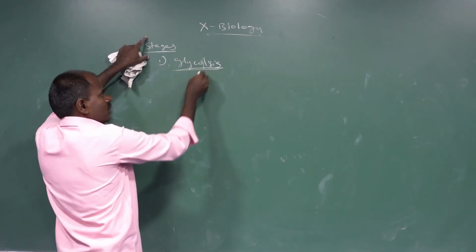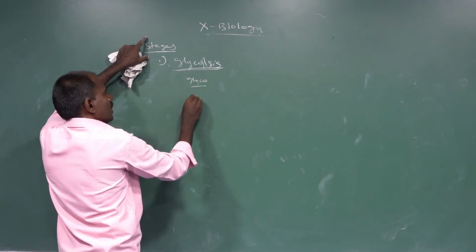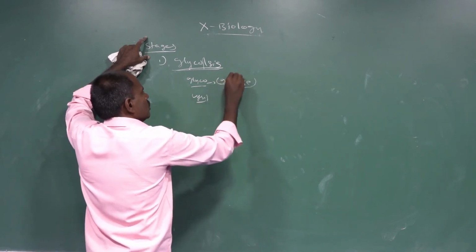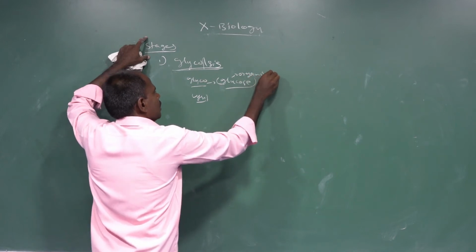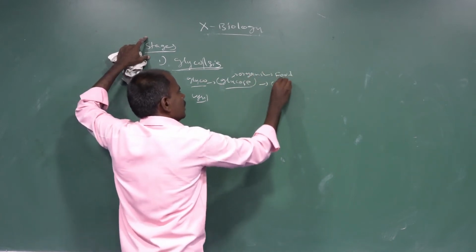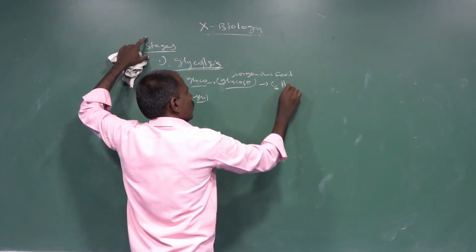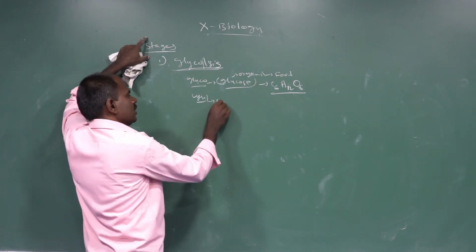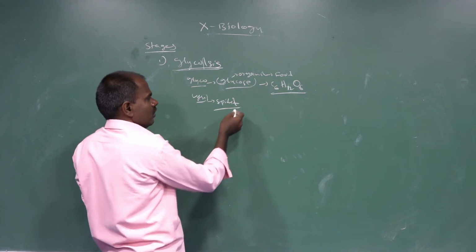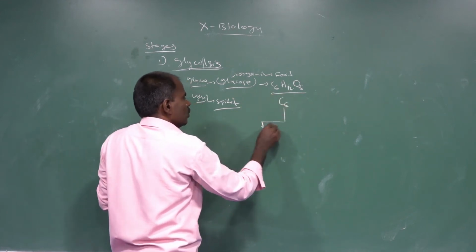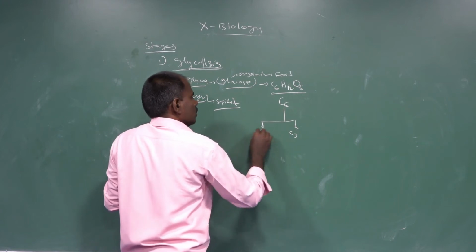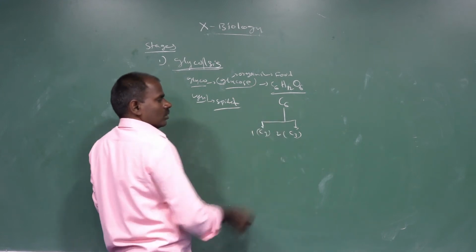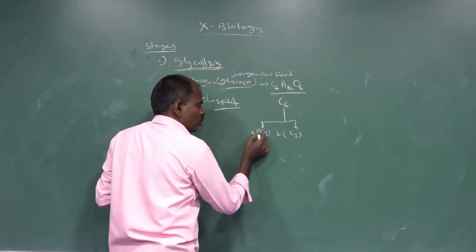The first stage is glycolysis. The word is divided into 2 parts, glyco and lysis. Glyco refers to glucose. Glucose is an organic substance, which is food. C6H12O6 is a glucose molecule. Lysis means split. So this 6 carbon compound is split into 2 molecules of 3 carbon compounds.